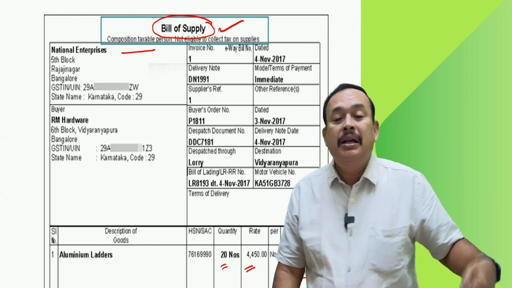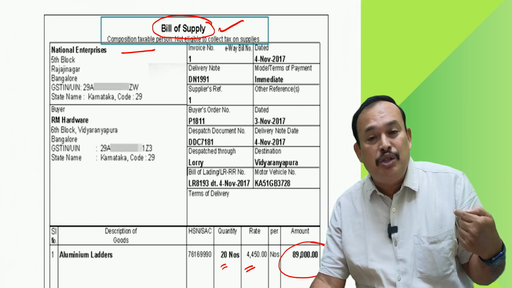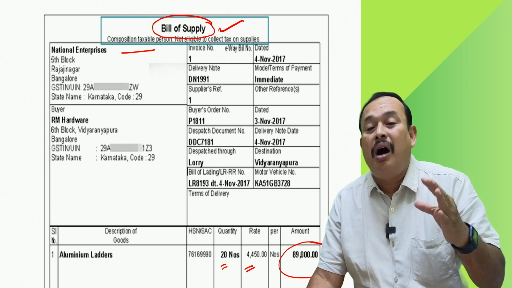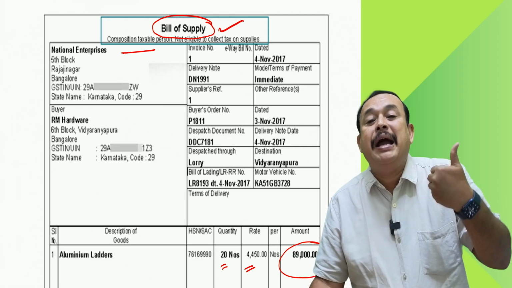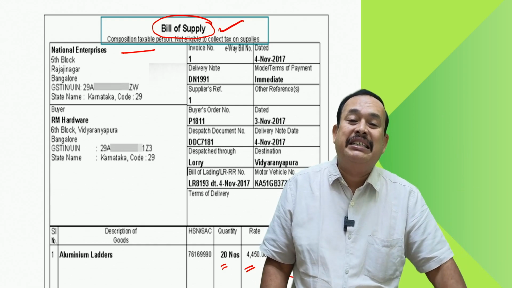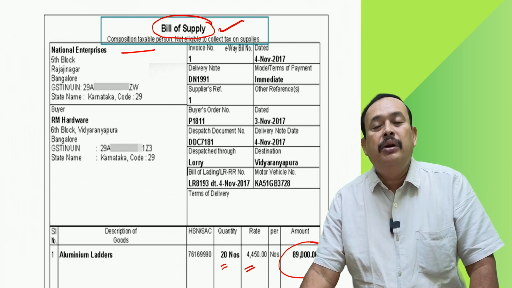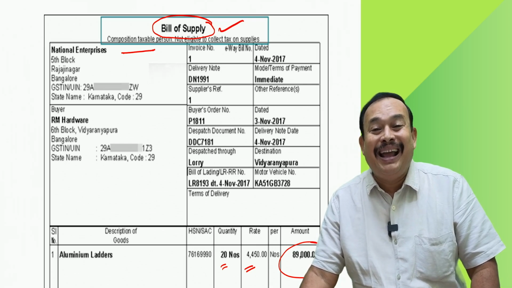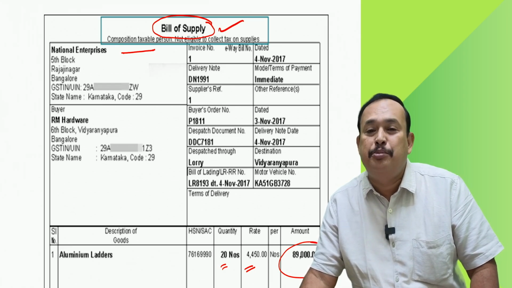Repeating again, Mr. Composition taxpayer, you yourself are not eligible to avail input tax credit, and you are also not able to pass on the tax you are paying, 0.5% GST, as a credit to the recipient. So a composition taxpayer is neither eligible to avail input tax credit nor able to pass it on.